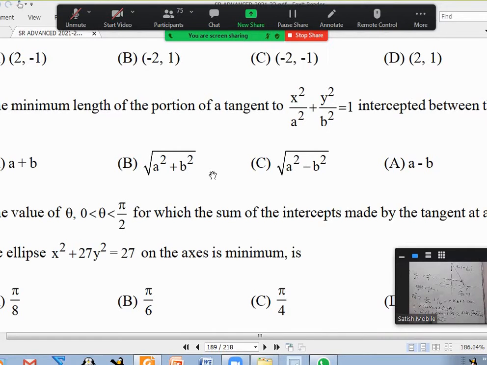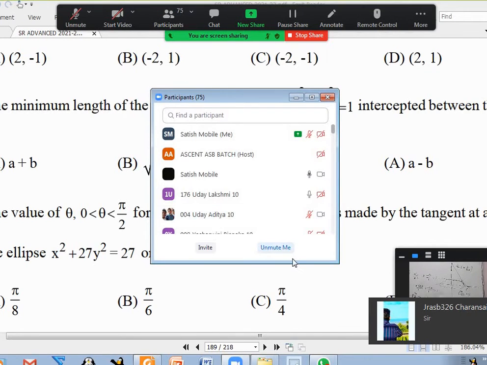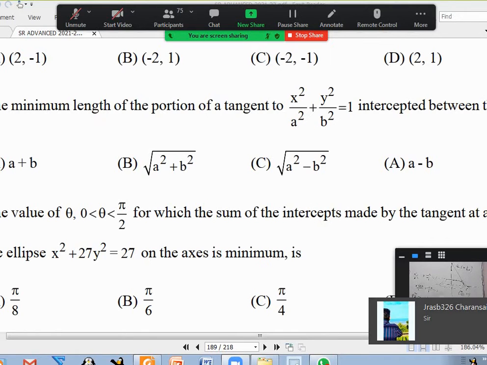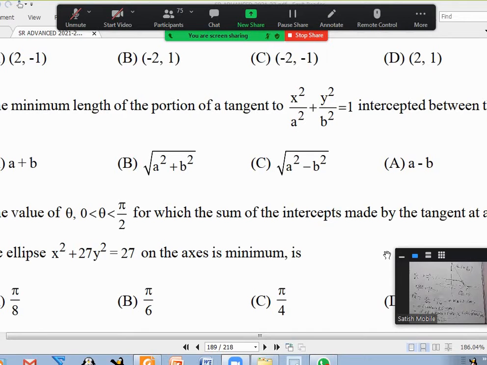So PQ square is greater than or equal to a plus b whole square, which means the minimum value of PQ is a plus b. Is it clear, everybody? Okay, so it is almost the same proof as the one regarding the normal. We are done.